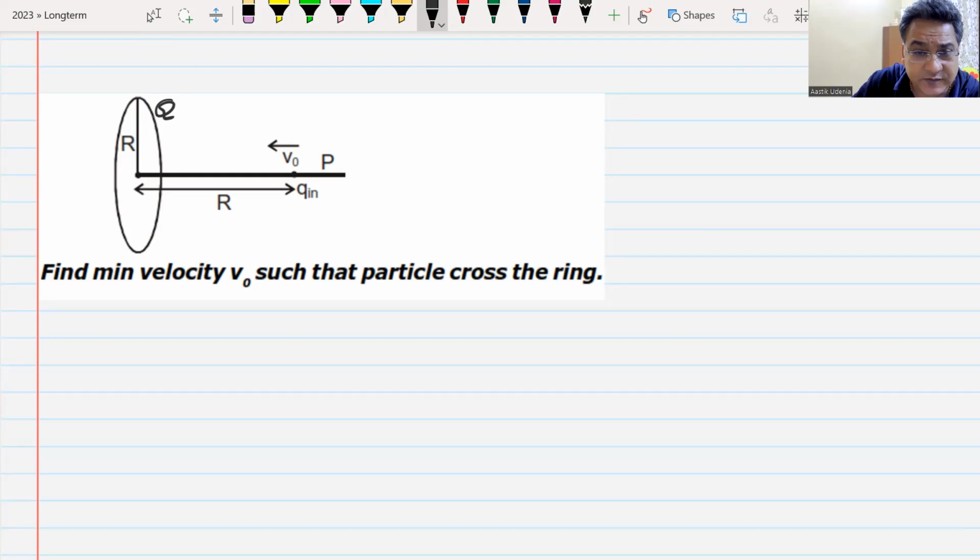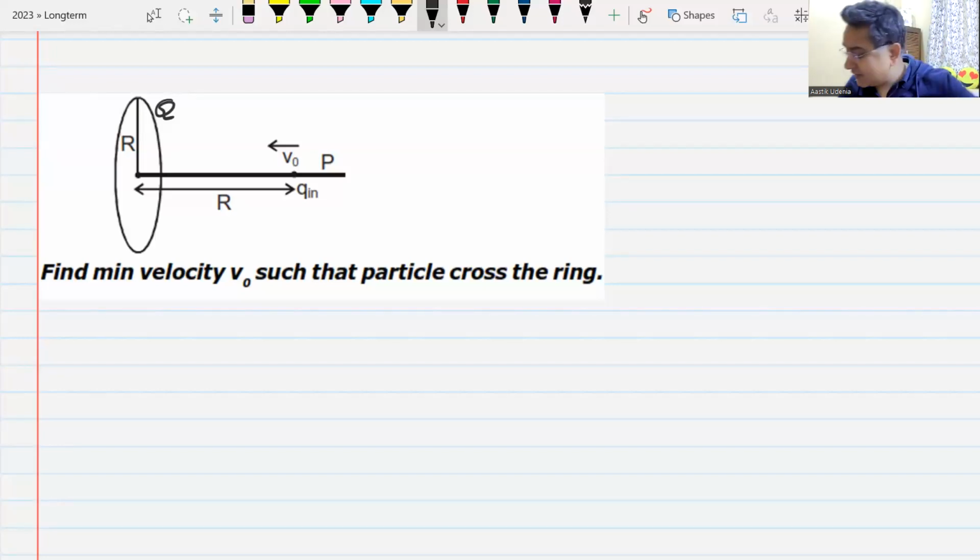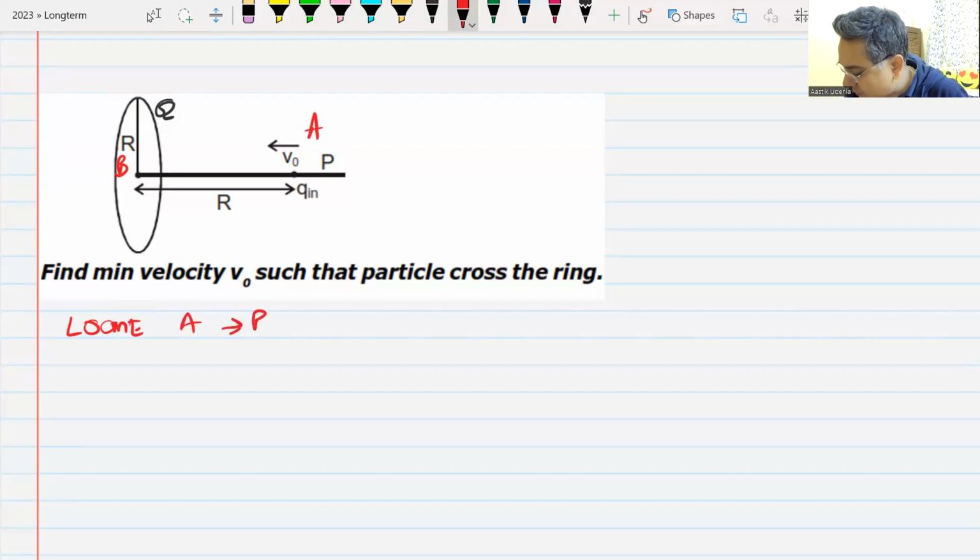I'll give you 2 minutes to give me the answer. Mass of the particle is m, if it is not given. So basically you have to apply conservation of energy. Let me call this point as A. Let me call this point as B. So I have to apply conservation of energy from A to B. Total mechanical energy at point A must be equal to total mechanical energy at point B.